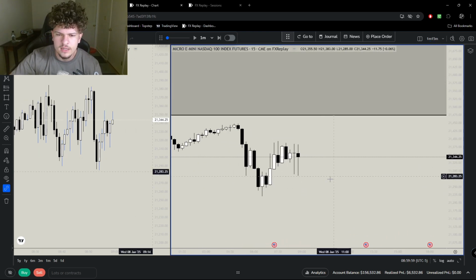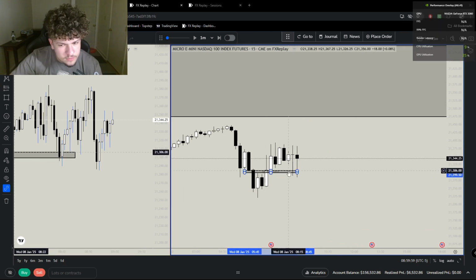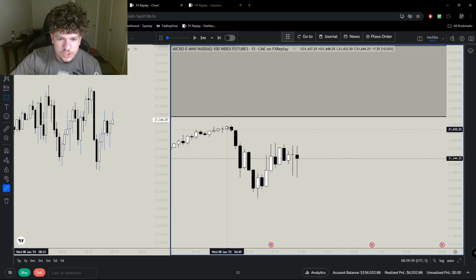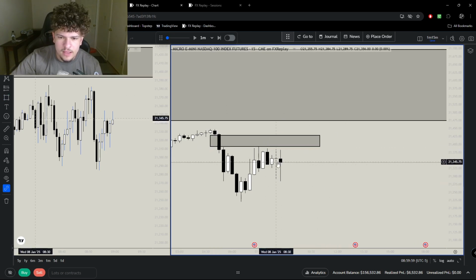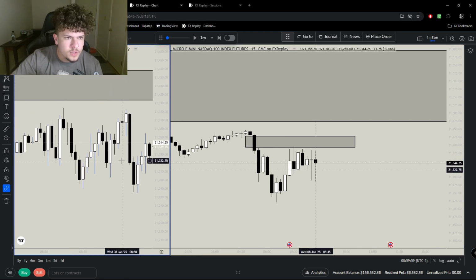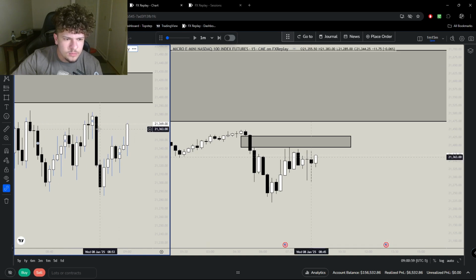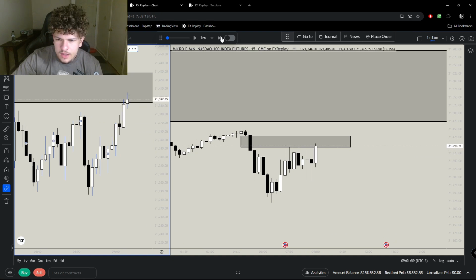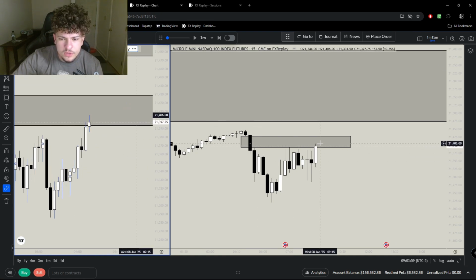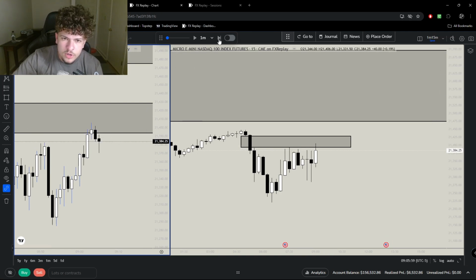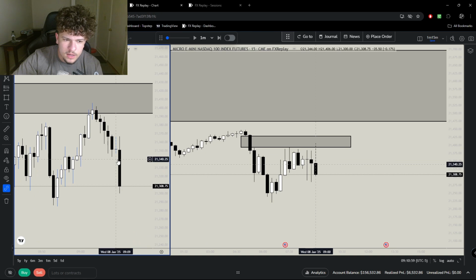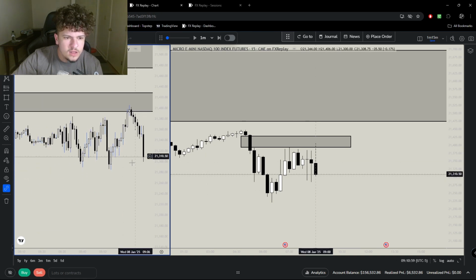Let's see what we get on different time frames. Bearish imbalance here, FVG that we inversed. And then we have this 15-minute imbalance that we've been pretty respectful of. Let's see what happens upon where we're at now. We inverse this 1 minute, but we don't really care because the price action sucked through it. And now we immediately tap into this FVG right here. But we're being pretty respectful. We're not inversing right away. And then we just dump. But we're consolidating right now.